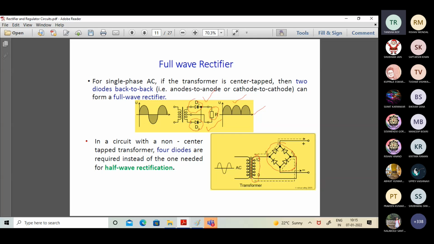In effect, the voltage across the load resistance RL, which is not being shown over here, should be equal to, if I take the practical value, Vm minus 2Vd.